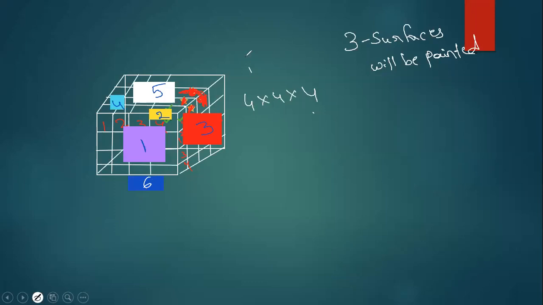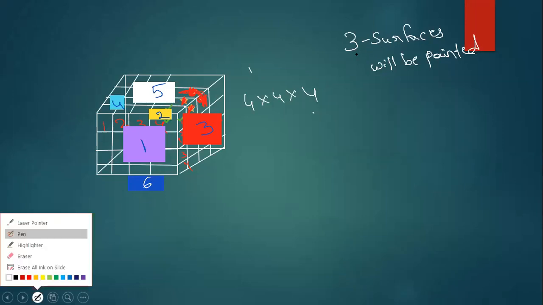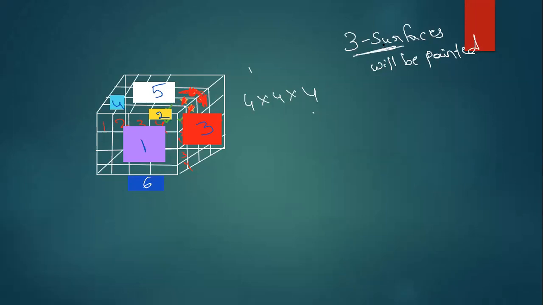Now see, I'm asking, how many faces will be there where 3 surfaces are painted? 3 surfaces painted means what? 3 sides you need 3 different colors. Where can you find them? If you observe this particular cube here, this side will be this top color. Right side it will be red. On the top it will be white. That means this particular corner will have 3 colors.